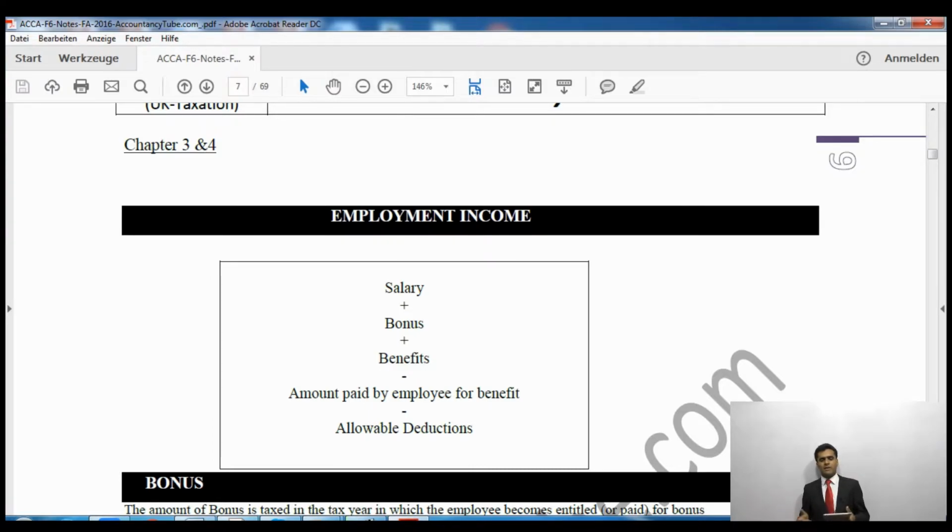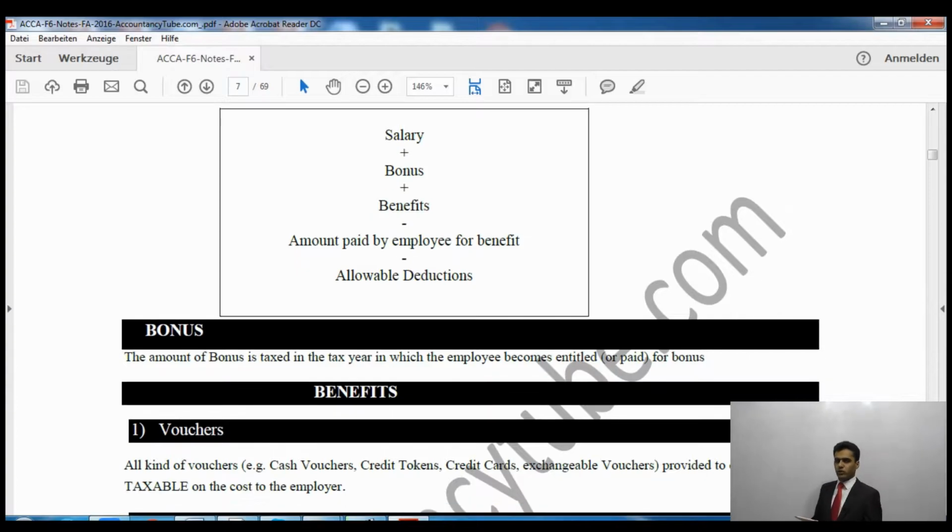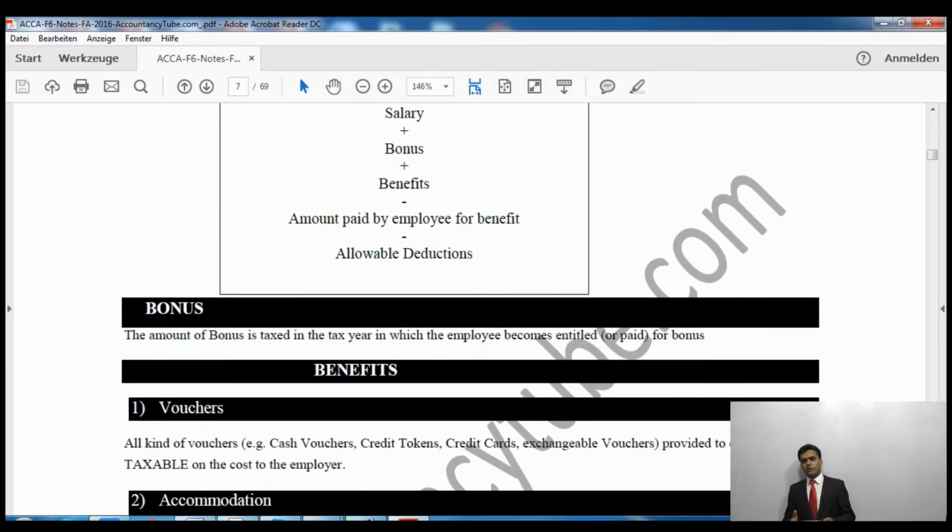So the benefits could be of many sorts. We will take the salary, then we will add the bonus, and we will add some benefits as well, whichever benefits will be given to us in the exam. Although there is a huge list of benefits, the examiner will not give you all the benefits which we will study here. He will just give you a few of them, and we will just have to add that.